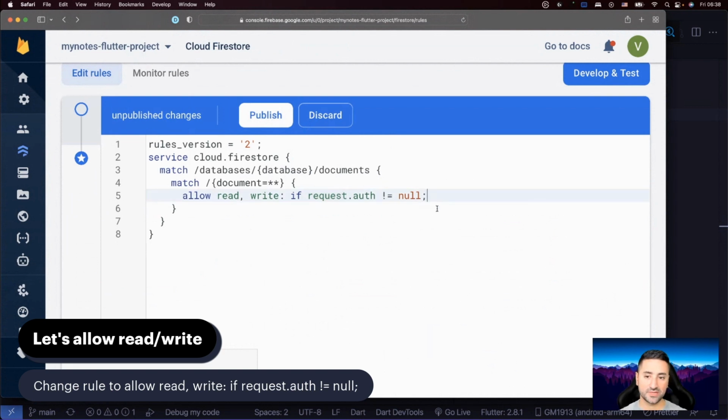And that literally just means that people who are authenticated with our application and have a valid Firebase user, when they interact with the database, are allowed to read from and write to the database. However, remember, this is database wide. At the moment, it says any document, and we still haven't talked about documents so much, but I'll tell you soon about that. Just imagine anything in your database can be read from and written to if the user is logged in.